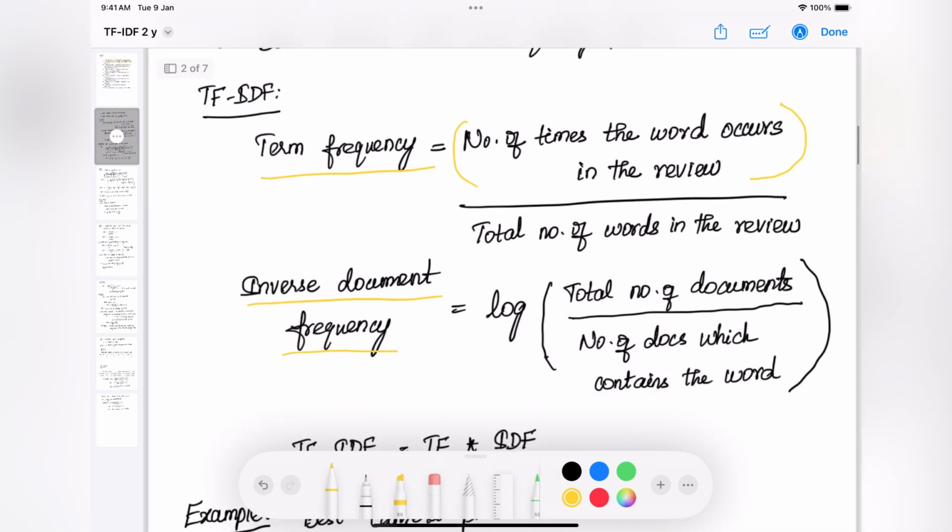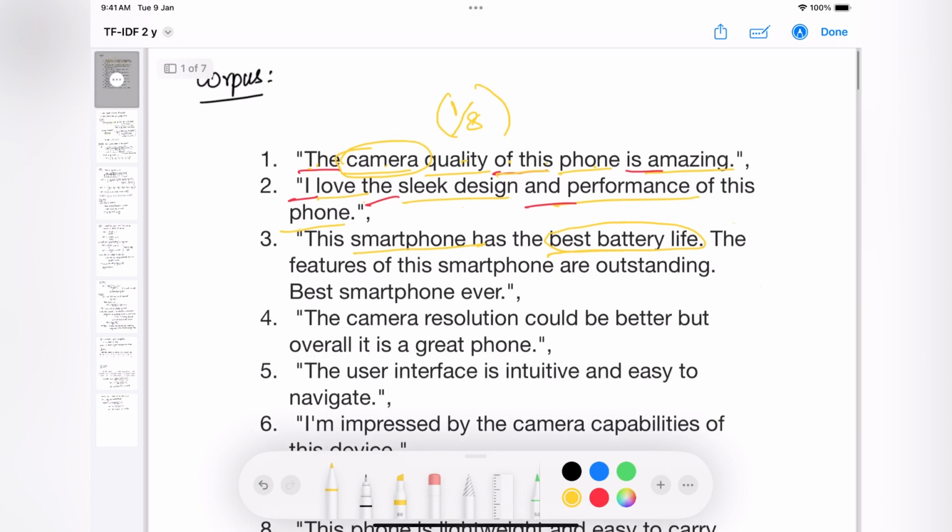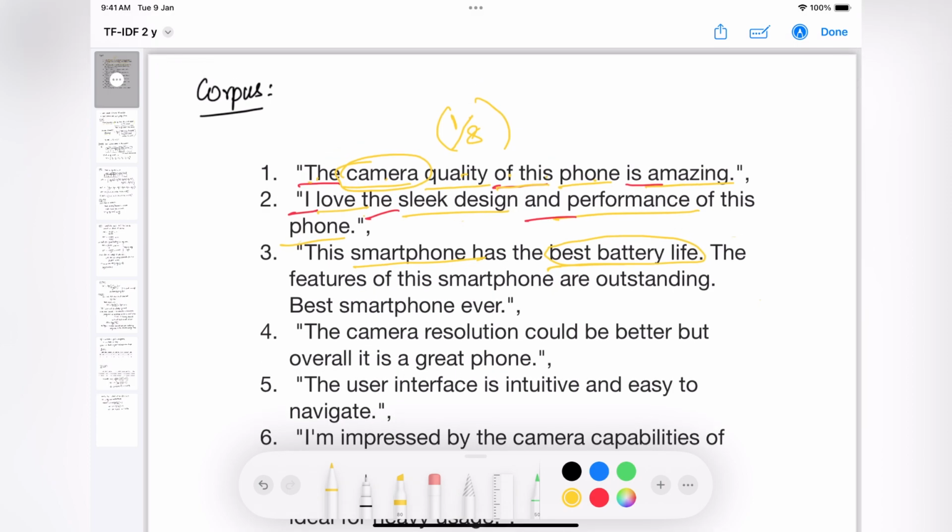But in IDF, what do we say? In IDF, let's ignore log for now. Let's see the other part: the total number of documents divided by the number of documents which contain the word. So it will basically count how many reviews are present in my corpus, my data set. So for the IDF, I have 10 reviews in total, right? So the numerator will always be the same for IDF and only the denominator will change.